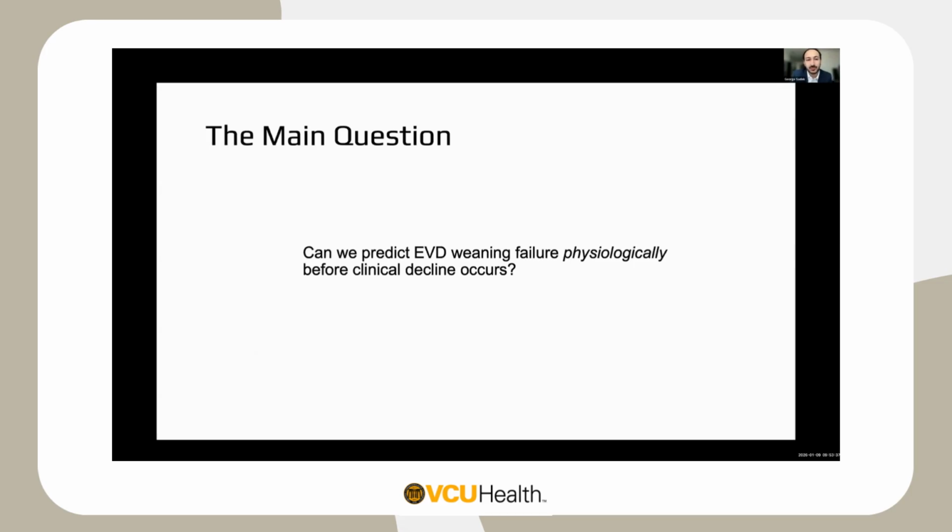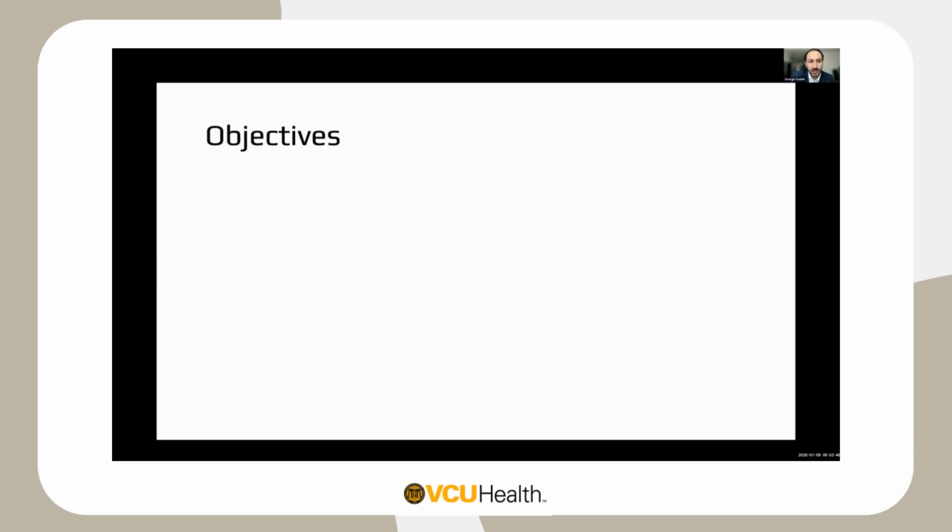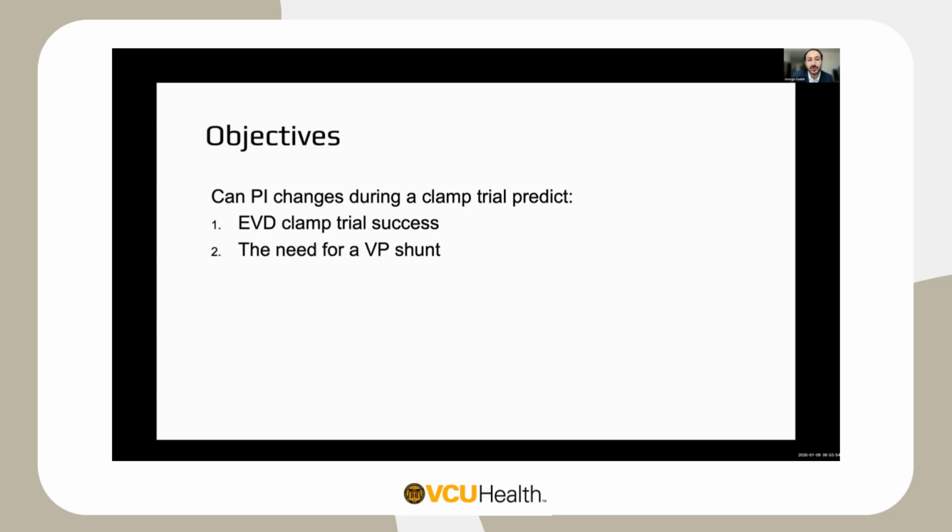So our main question based on all this is, can we predict EVD weaning failure physiologically before any clinical decline occurs? The main two things we focused on are, could these PI changes during a clamp trial predict whether that specific clamp trial is successful or not, but also eventually whether a patient would need a VP shunt or not?